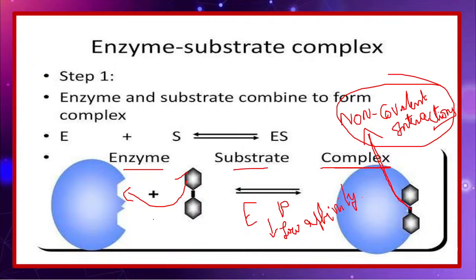Always having the lower affinity. Enzyme and substrate always having the higher affinity. Always remember this particular statement. Friends, the moment product is formed, what is going to happen? Immediately this enzyme will undergo conformational changes. It is getting ready to attach to another substrate.